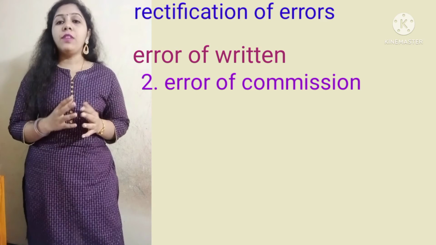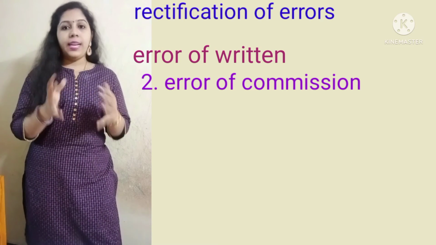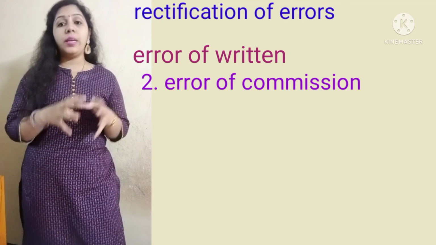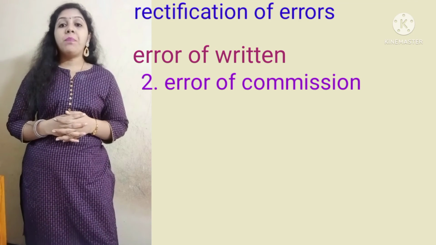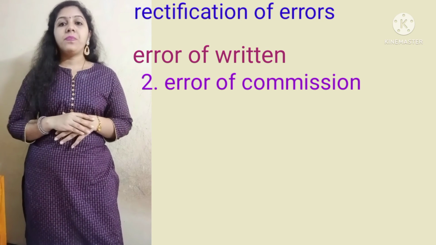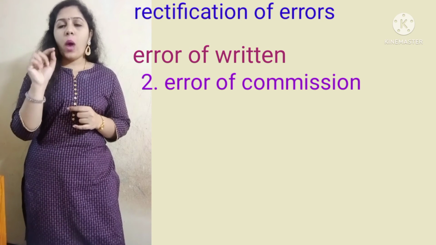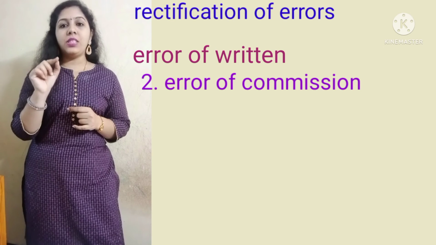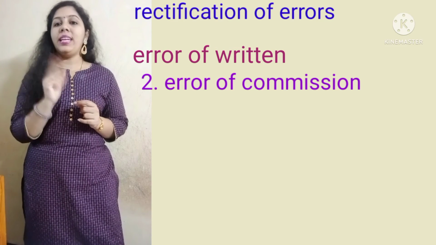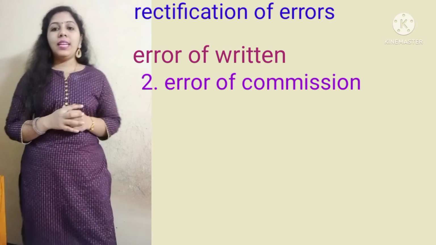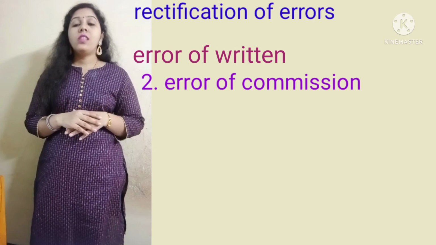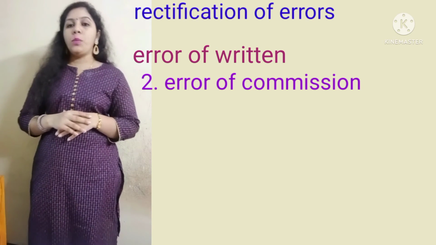What is a confused state? For example, the accountant has to debit the Ram account, but the accountant debits the Rama account. There is a small one letter difference, but that one letter changes the complete entry. So this is the error of commission.